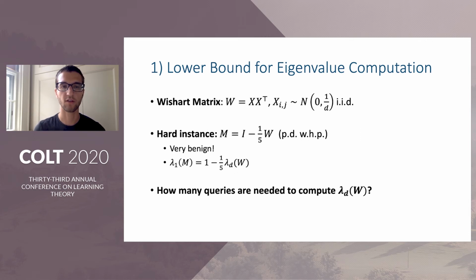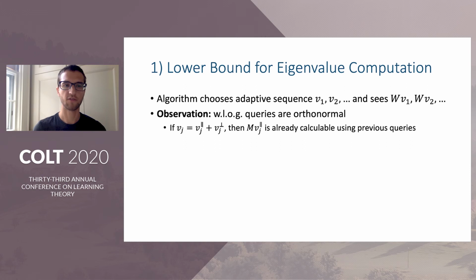And I want to note that by constructing the matrix in this way, we've sort of flipped it around. Rather than showing that the top eigenvalue of M is hard to find, we will show that the smallest eigenvalue of W is hard to approximate, and these are essentially equivalent. So first, we observe that for any sequence of queries, we can assume without loss of generality that the queries are orthonormal. This is because any non-orthogonal components of the queries could be computed based on previous oracle responses, and the scaling of the queries does not really affect the amount of information gained.